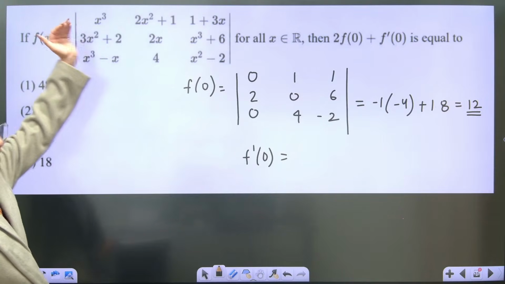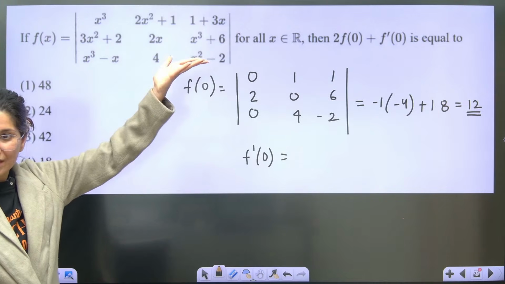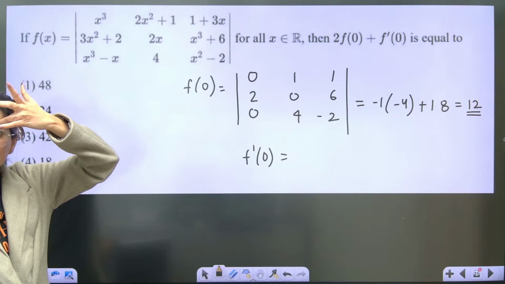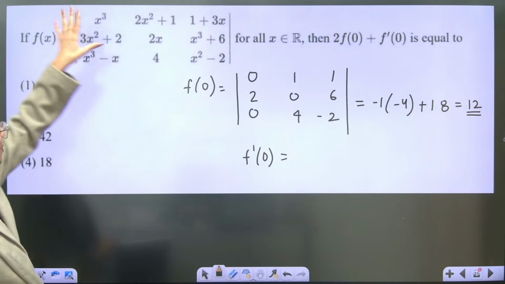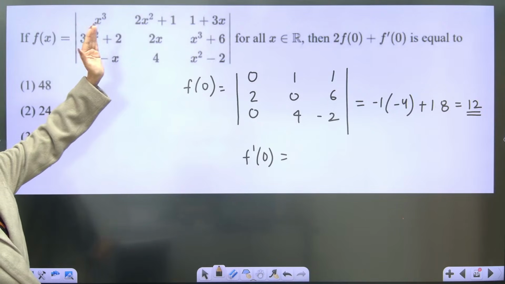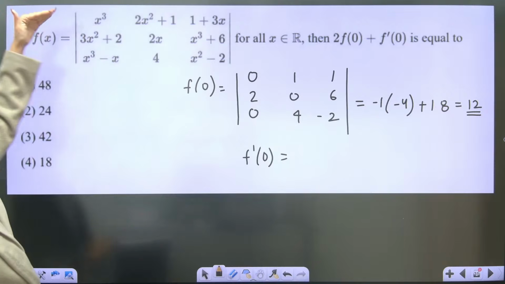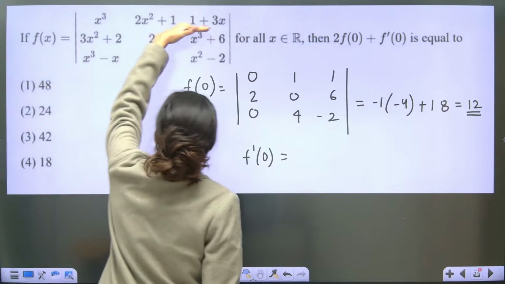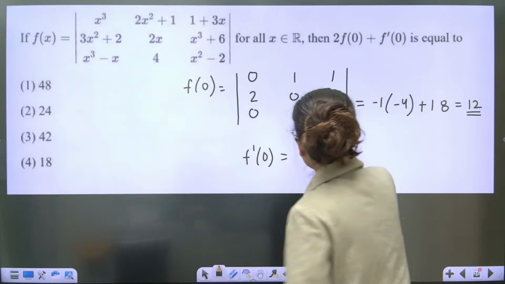So if you're doing it row wise, so what you can do is you can just differentiate row number 1, okay?